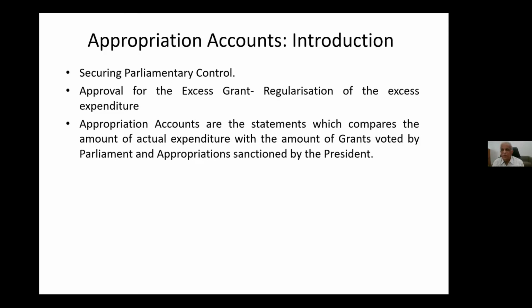After all, the responsibility of certifying these appropriation accounts lies with audit, so we should ensure that the actual expenditure we are giving in these appropriation accounts is taken from the final account current. That is one. Secondly, the grants: the book of demands or demand for grants, through the budget order, whatever is communicated, will be taken as the original grant.